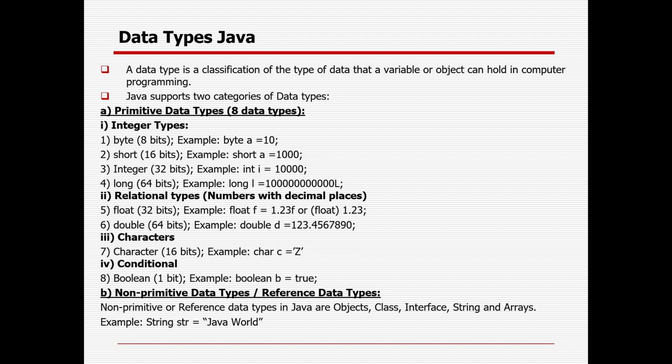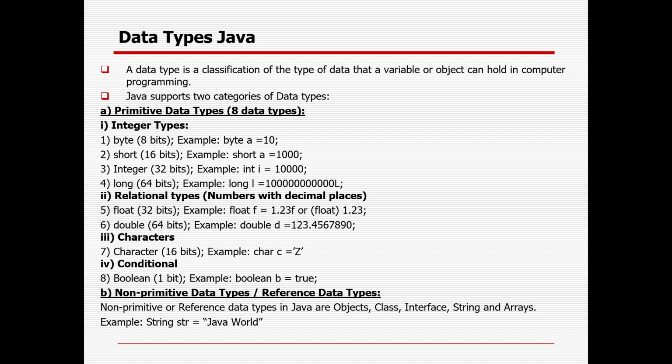So what is 8 bits? In byte I have written 8 bits in the bracket. This is the size of byte, meaning 2 to the power 8, which means 256 values. So the value a byte will hold starts from minus 128, then 0, up to plus 127. That is the range it can hold with 8 bits. In case of short, it is 16 bits, so 2 to the power 16, from minus half of that through 0 up to 2 to the power 16 minus 1 in that way. Similarly, integer is 32 bit and long is 64 bit.